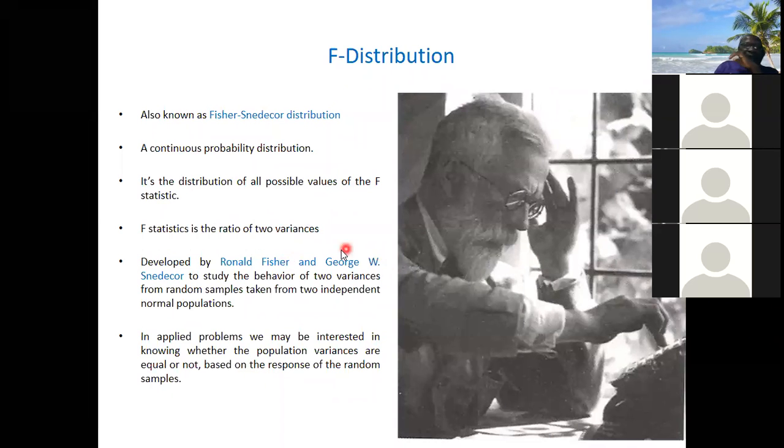In applied problems, we may be interested in knowing whether the population variances are equal or not based on the responses of random samples. So you want to compare two variances, like when you talk about homogeneity of variance. If you have two variances, you want to see, are they the same?